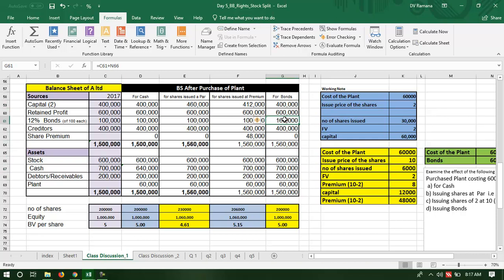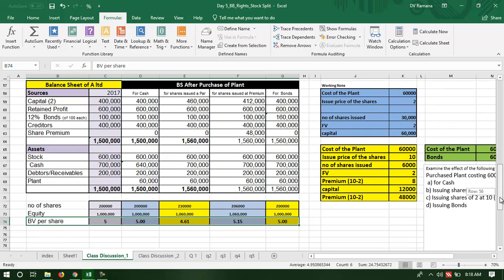So acquisition of the same asset will have a different impact on the book value per share, because the book value changes because of equity, and the equity changes because of the retained profits and premium. So the price at which the shares are issued also will have an impact on the book value per share.